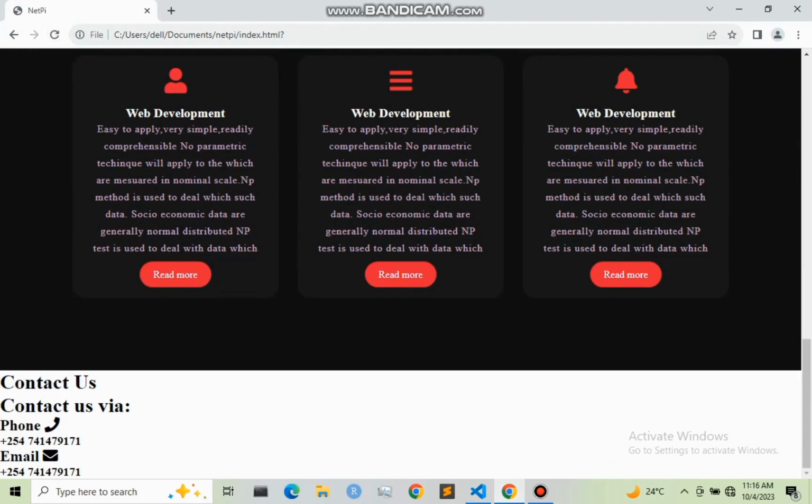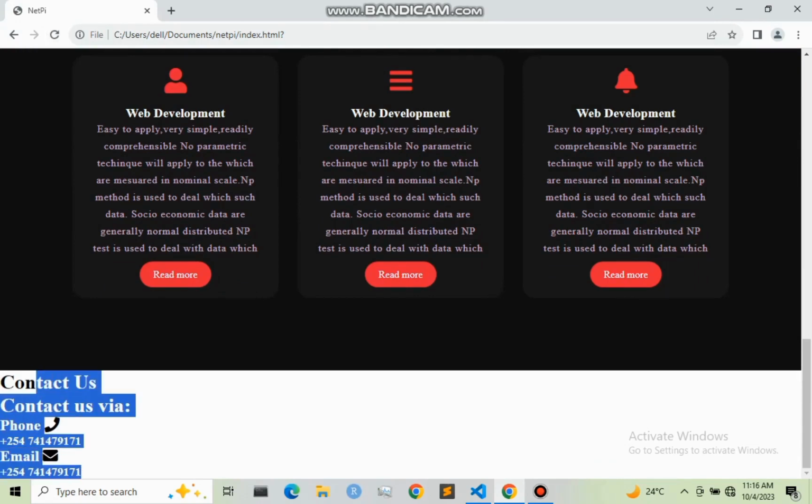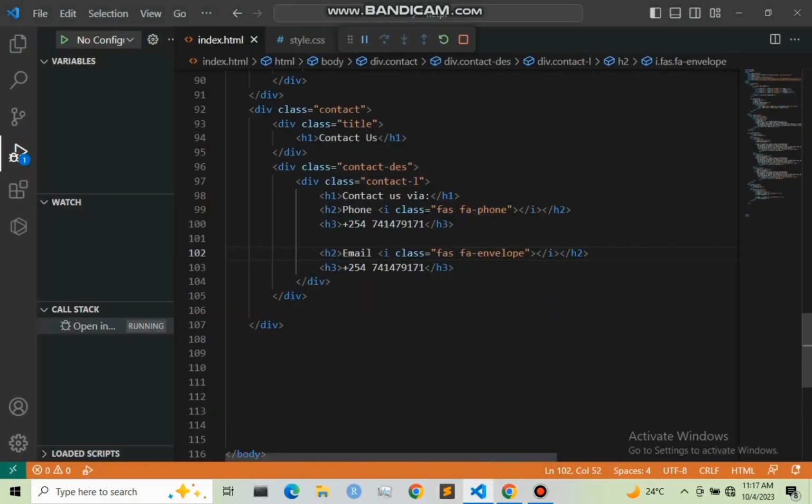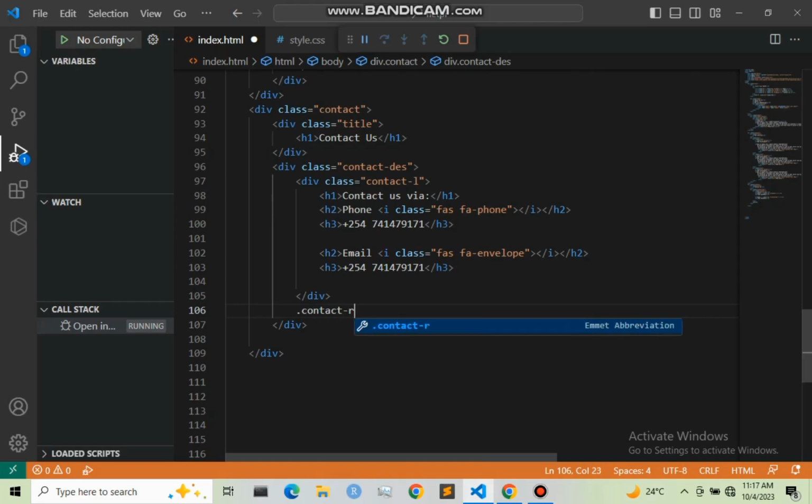As you can see, right here we have the contact us section. So let us now create the right column. Also you can add Twitter, and you can add your other social accounts right here. So let us now create another div, and this div I'm going to give it a class of .contact, but now this will be R for right.